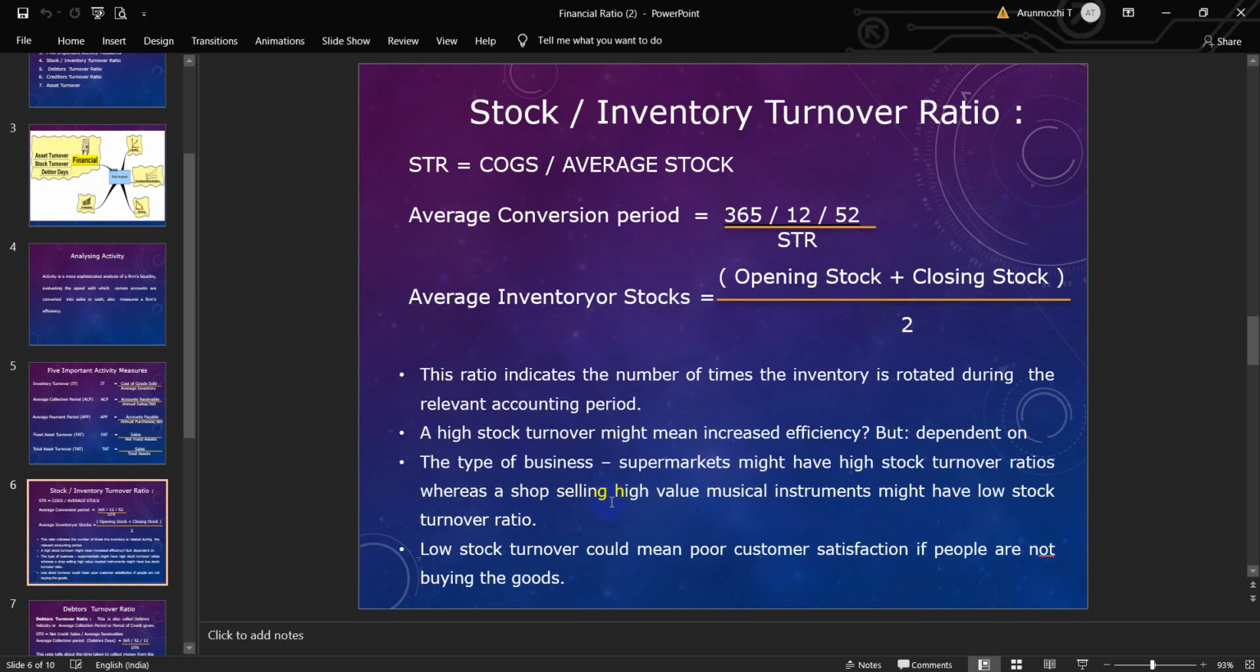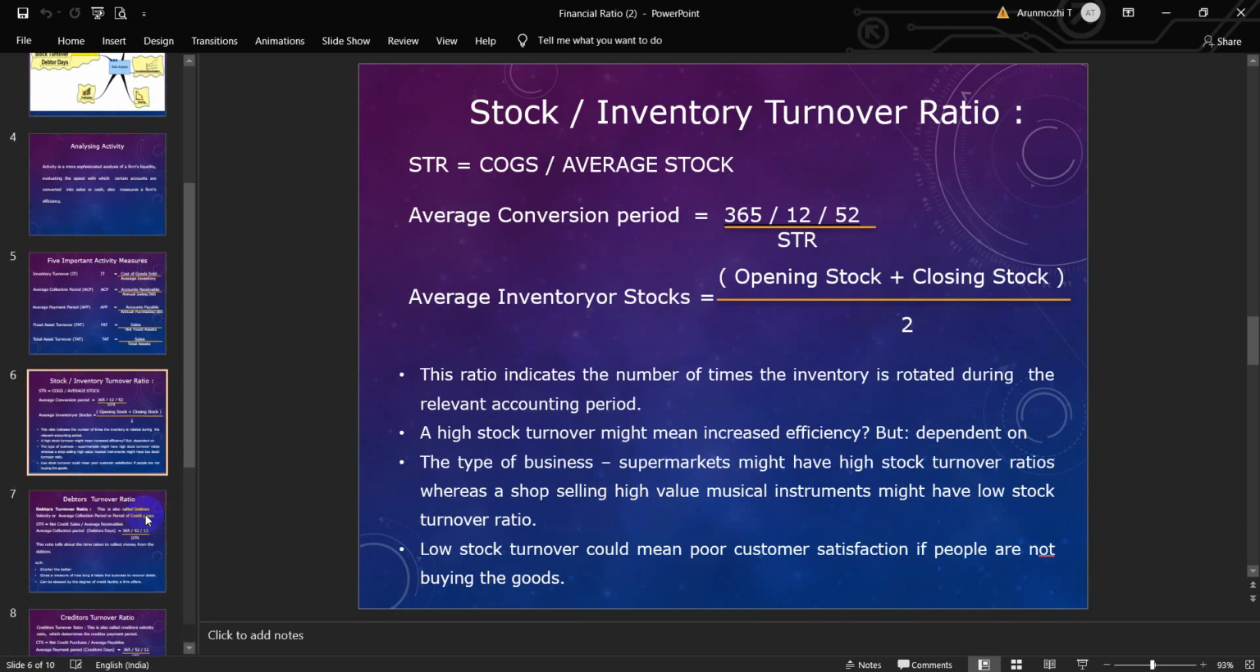A high stock turnover might mean increased efficiency. The type of business matters: supermarkets might have high stock turnover ratios, whereas a shop selling high value musical instruments might have a low stock turnover ratio. Low stock turnover could mean poor customer satisfaction if people are not buying the goods.